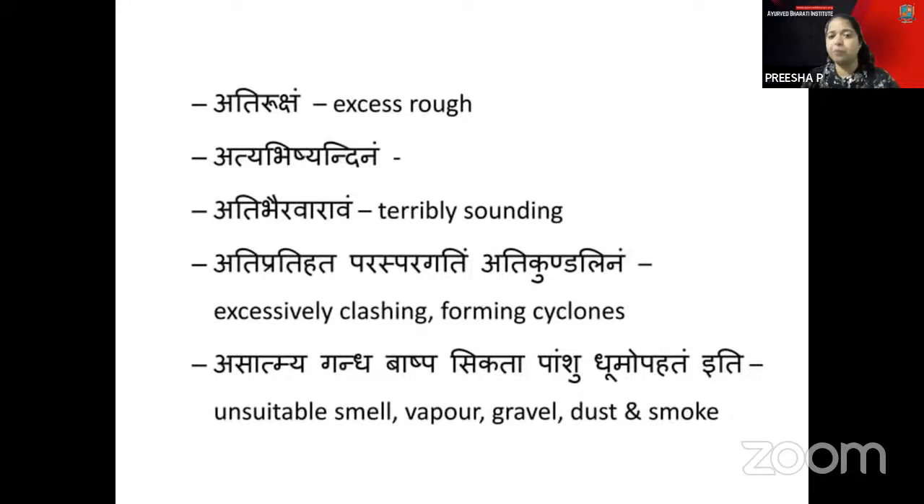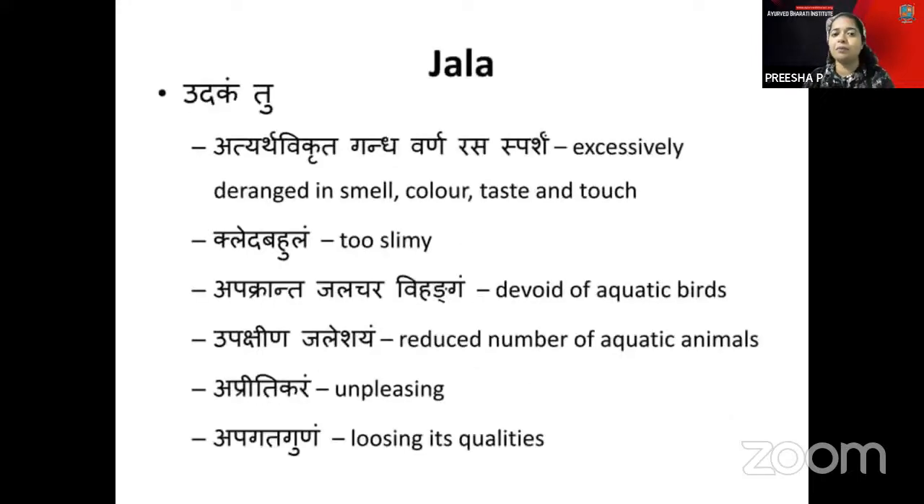Next is Jala as Janapadodvamsakara Bhava. You have Jala which has Vikrita Gandha, Varna, Rasa and Sparsha, and Kleda Bahala, a slimy appearance. There are no aquatic birds or animals in the aquatic terrains, and if at all they are there, they will be in reduced number, maybe one or two only. The water is very unpleasing and it will lose its qualities.